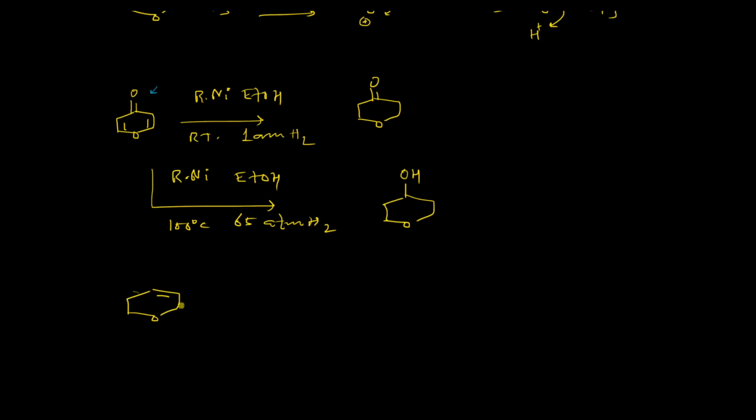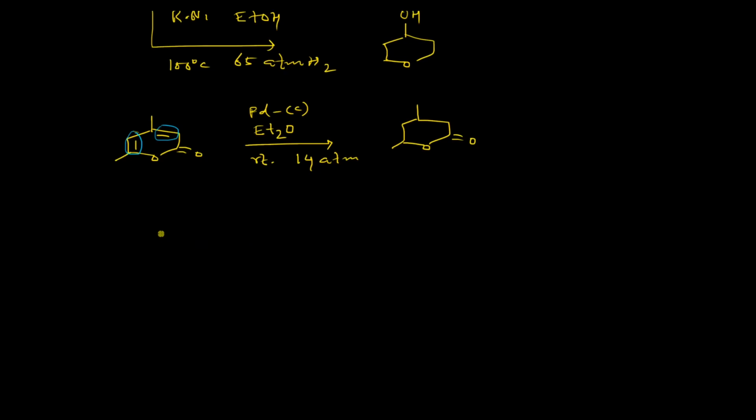If you consider this particular compound which is known as pyrone, and if you want to selectively reduce these two double bonds, then you have to choose palladium on activated charcoal in diethyl ether as the solvent. Room temperature is required for this reaction, and 14 atmospheric pressure of hydrogen is required for this transformation, and you will eventually get this product where the ester functional group is intact.